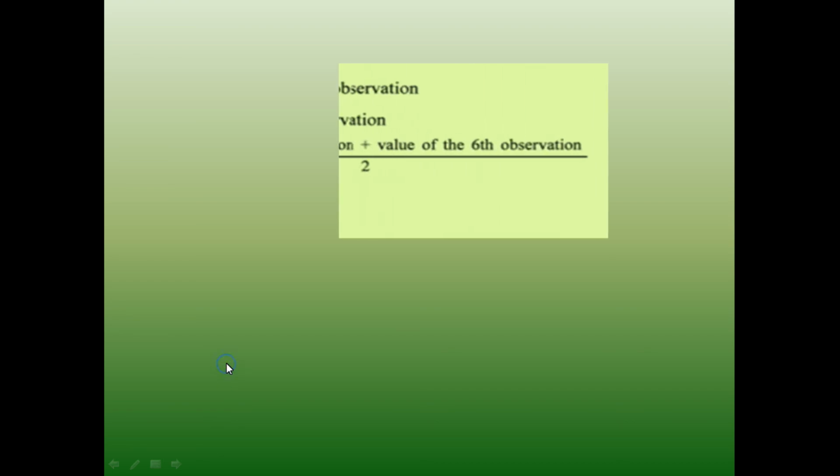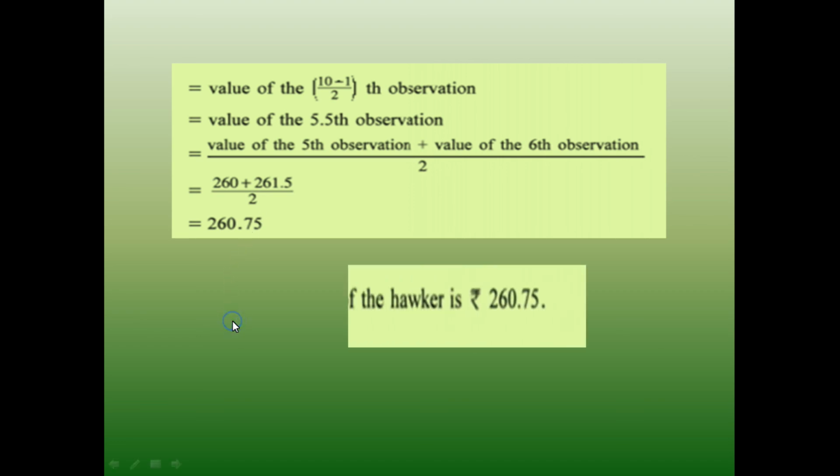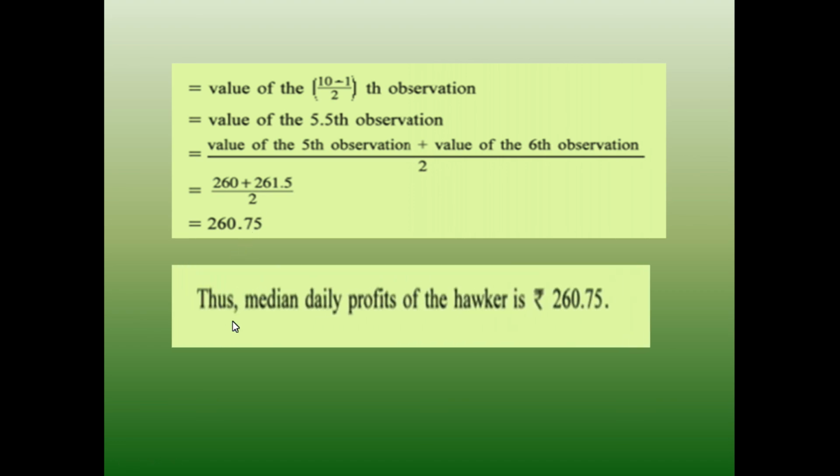So 260 plus 261.5 divided by 2, that is 260.75. So the median daily profit of the hawker is 260.75 rupees. This is the calculation of median for ungrouped data. Now let us proceed to the discrete frequency and continuous frequency, which we'll be doing in the next video.